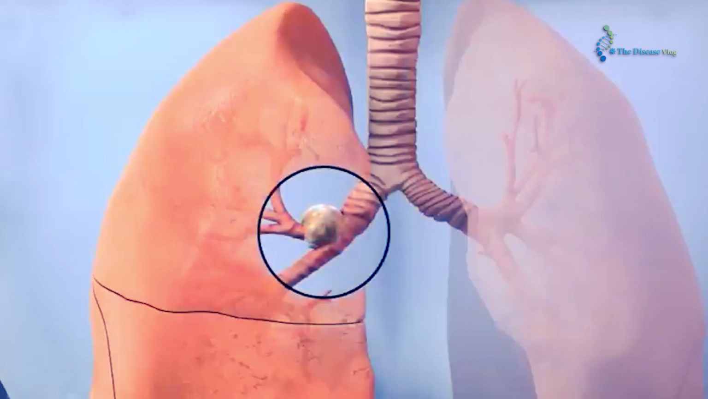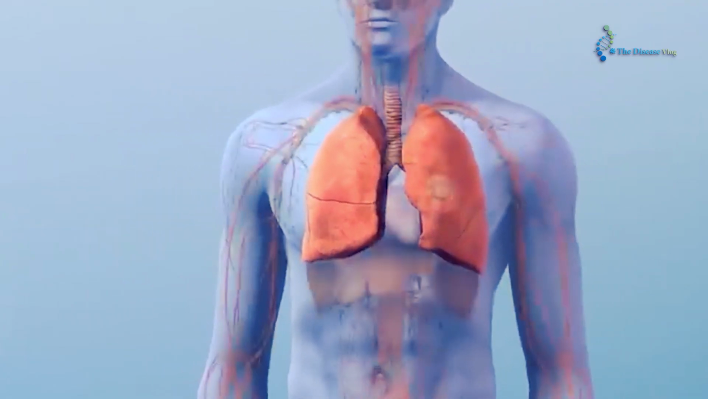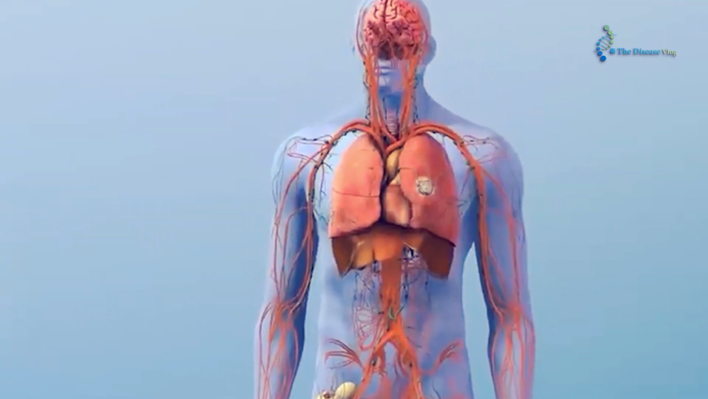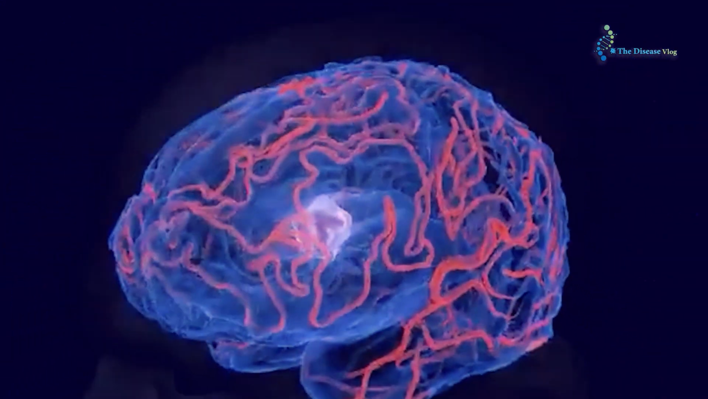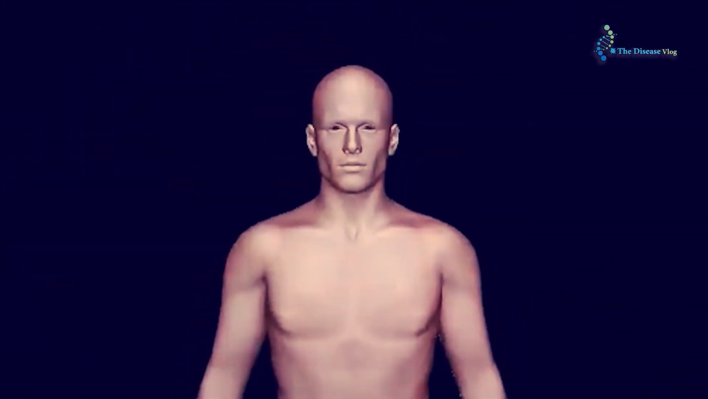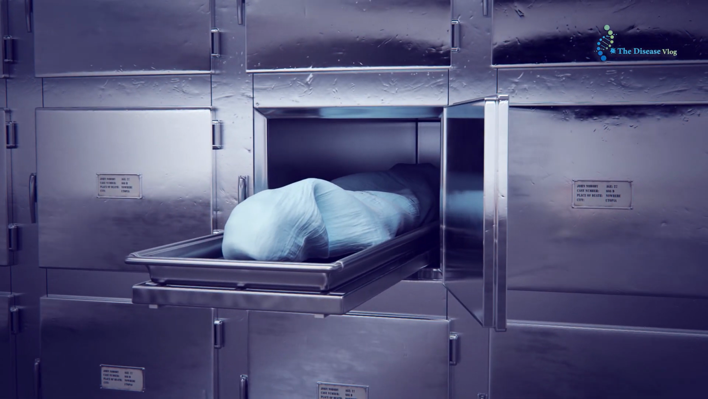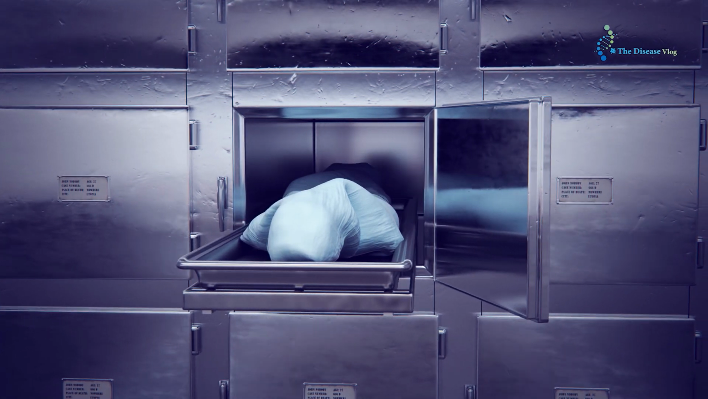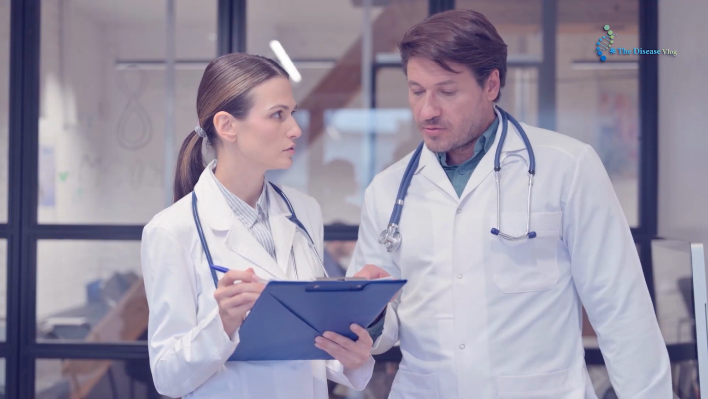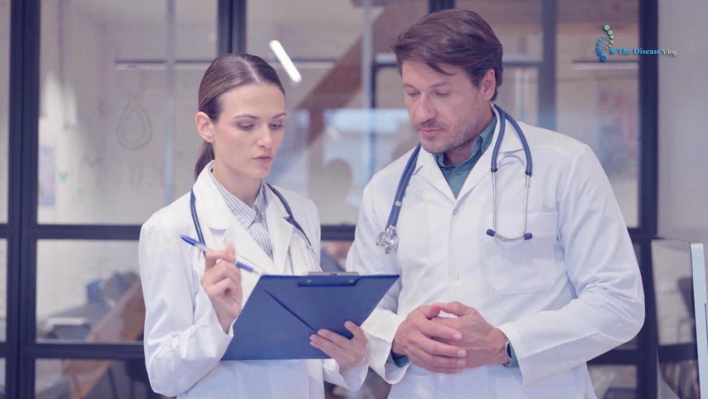Sometimes, it starts in the air passage and moves to the lungs. It could also spread to other organs like lymph nodes, lungs, or even the brain, and this is known as metastases. It affects both men and women equally. Deaths due to lung cancer occur more frequently in the United States compared to the rest of the world. A report indicates that almost 200,000 new cases appear each year in the United States.